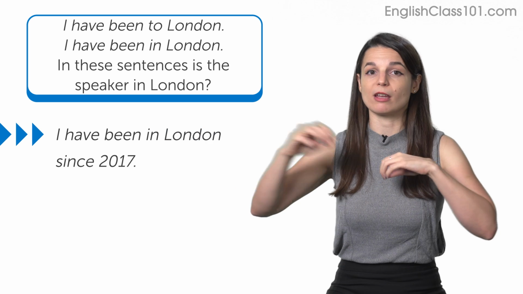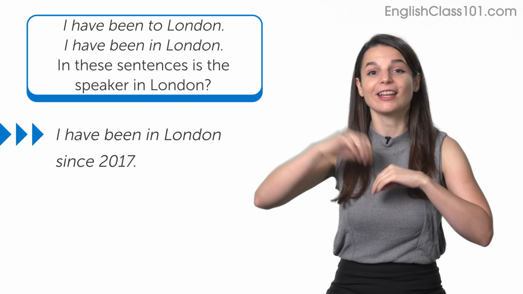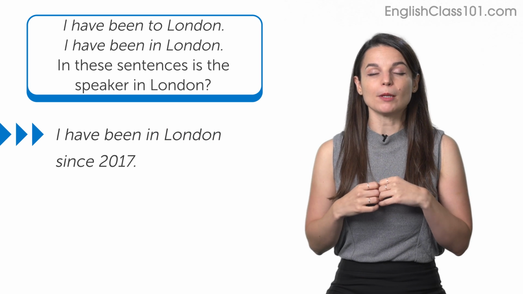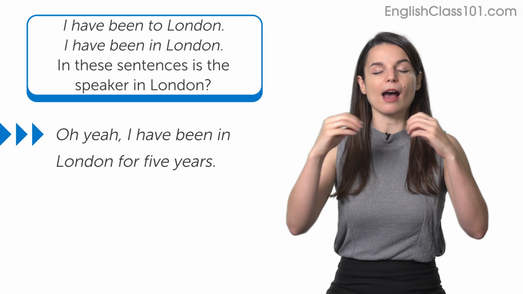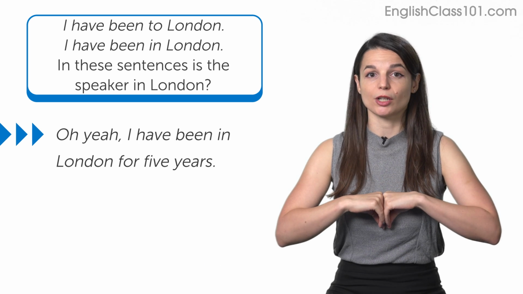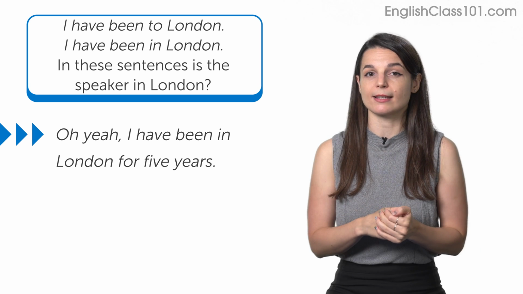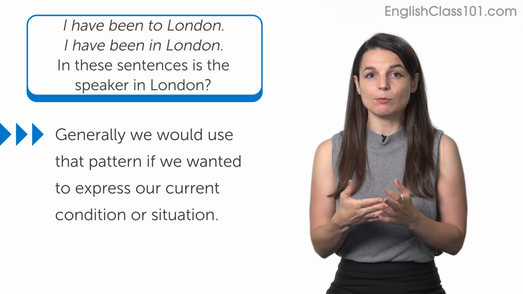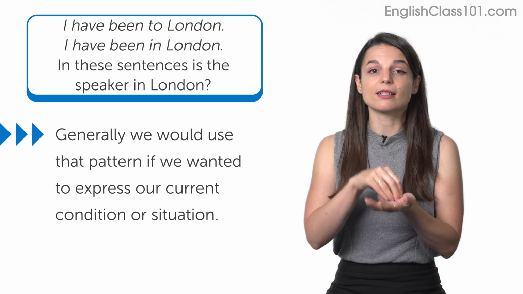So for example, maybe they are traveling to another country on a business trip, or maybe they're taking a vacation to another country or something, but they're speaking with someone they met there. They might say something like, oh yeah, I have been in London for 5 years, to mean I have lived there for 5 years. You might hear someone say something like that. But generally speaking, we talk about this in this way if we want to express our current condition or our current situation.